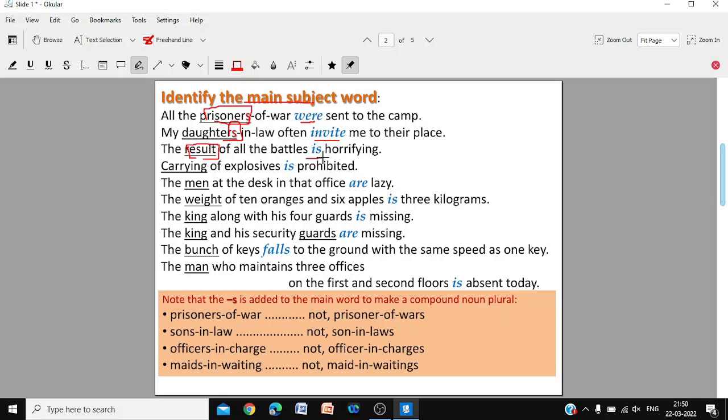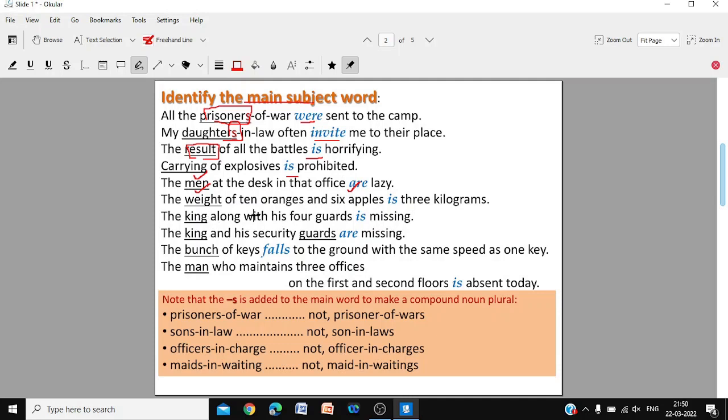Carrying of explosives is prohibited. Explosives is not the subject. The subject is carrying. Carrying is prohibited. Singular. The men at the desk in that office are lazy. Don't be confused by the word office. Office is not the main subject. The men are lazy. Men, plural, are lazy.